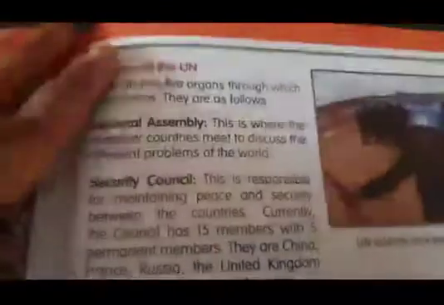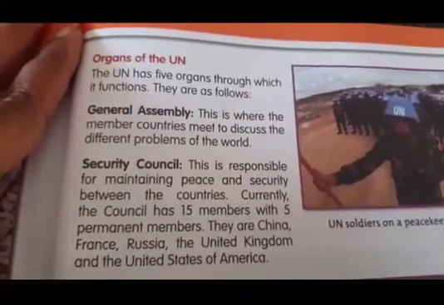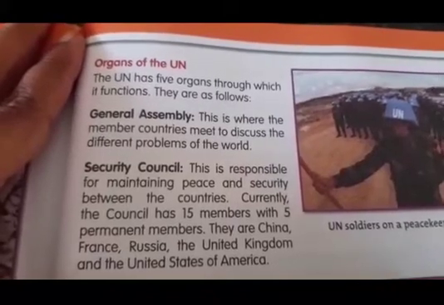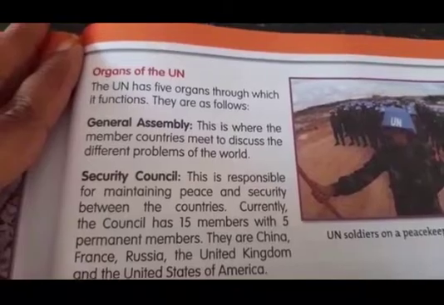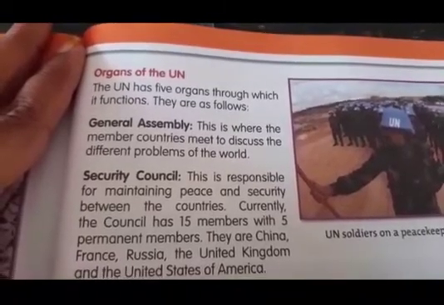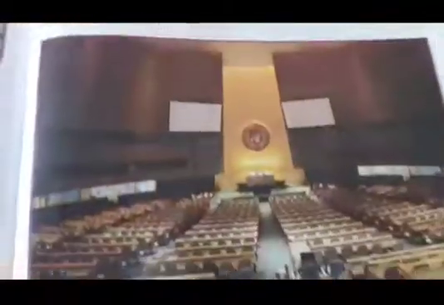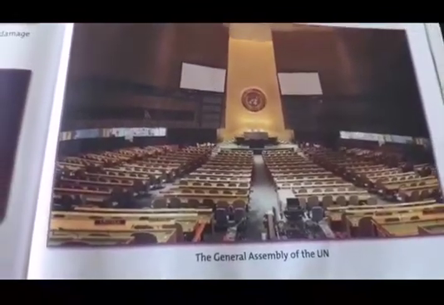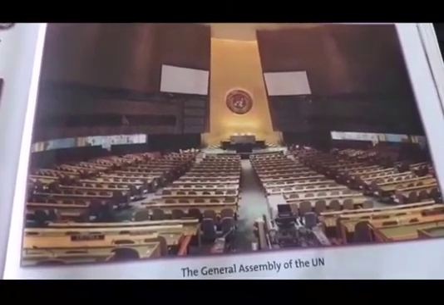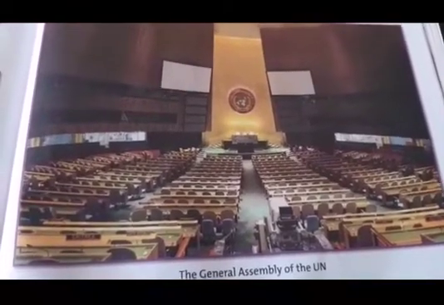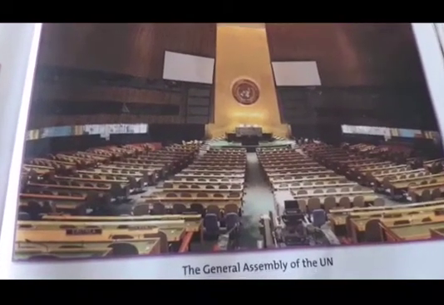First one, General Assembly. This is where the countries meet to discuss the different problems of the world. This is the place, the General Assembly of the UN, where people from different countries come together to discuss their problems.